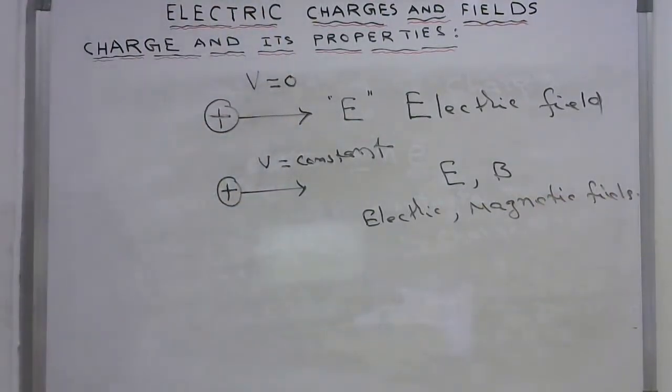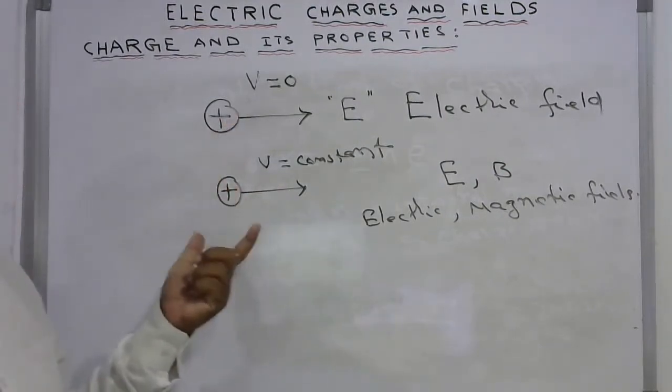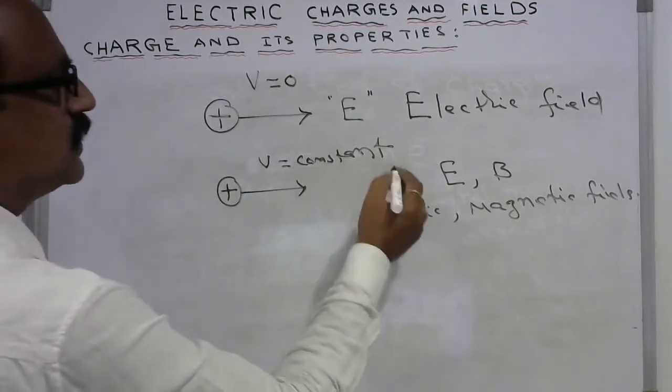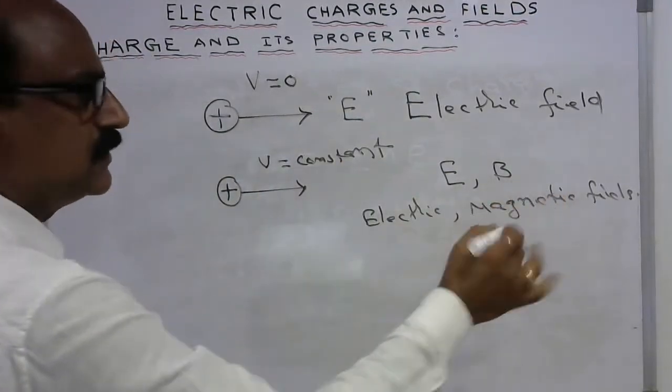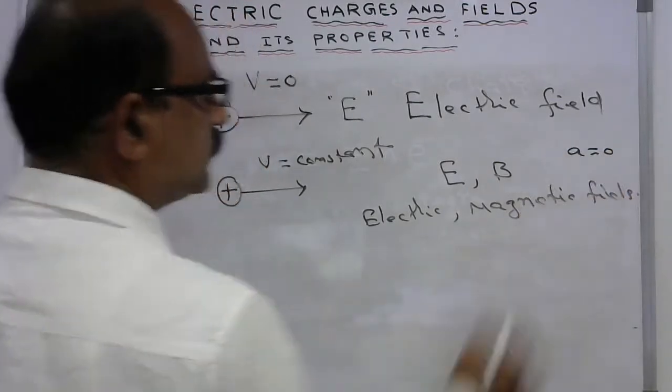But the quantity of charge will not change. Moving with constant velocity means there is no acceleration, so the acceleration is 0 in this case.